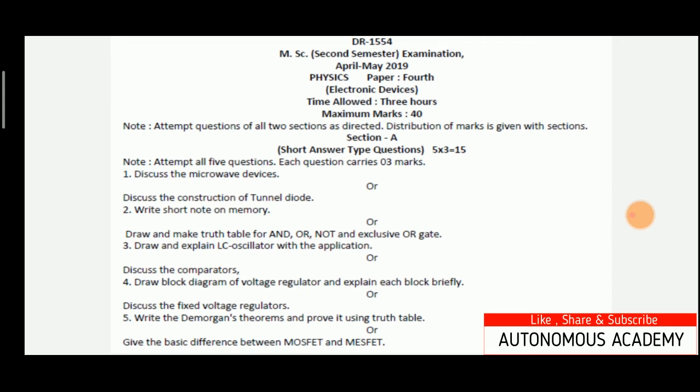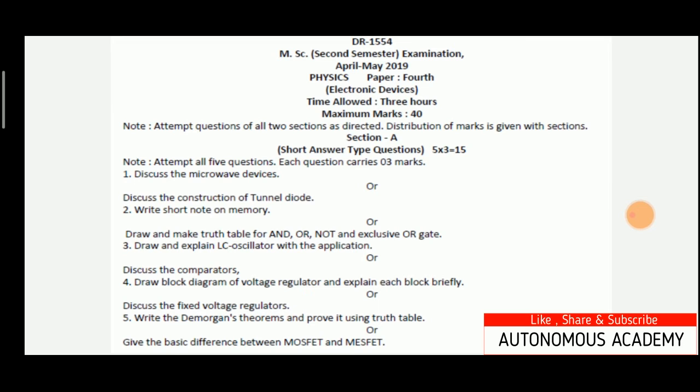So let's try to understand them one by one. AND gate. AND gate is a logic gate which can have two inputs and one output, and in AND gate the output is true only when both the inputs are true. That means if both the inputs, let's say A and B, are having the value 1 1, then the output value will be 1. Otherwise the value of the output in AND gate will be 0.